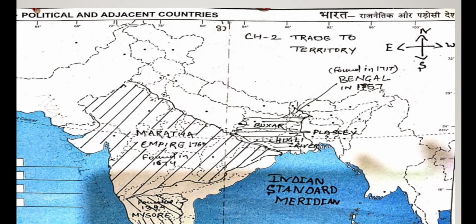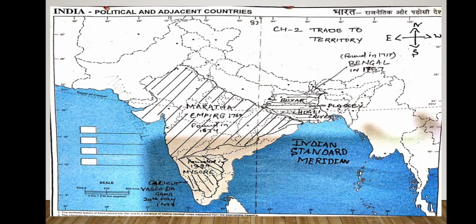And then after, there was one more battle, the Battle of Buxar. It happened between East India Company and Mir Qasim, who became Nawab after Mir Jafar, who was actually the puppet ruler after Sirajuddaulah. Okay? So this is why the Bengal region is very important. The Battle of Buxar happened in 1764, and after that year, the East India Company got the Diwani right of the whole territory of Bengal.